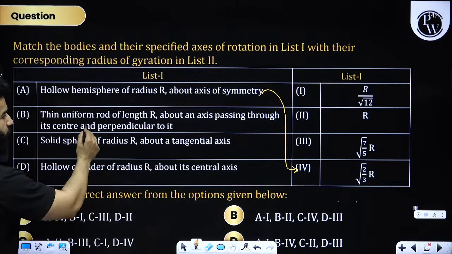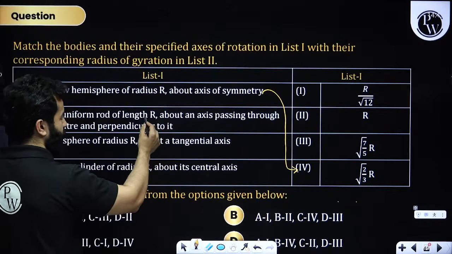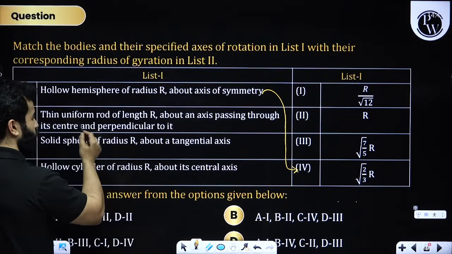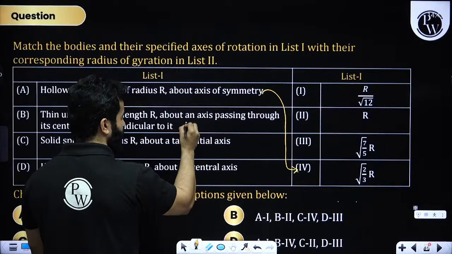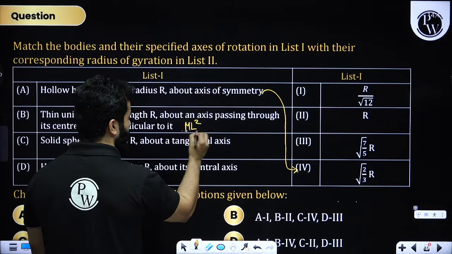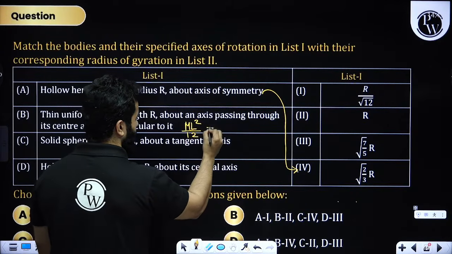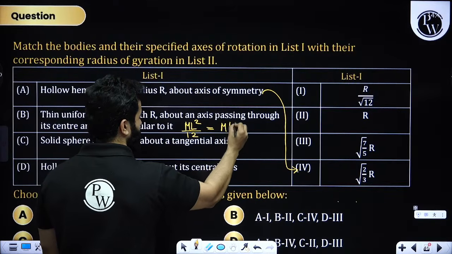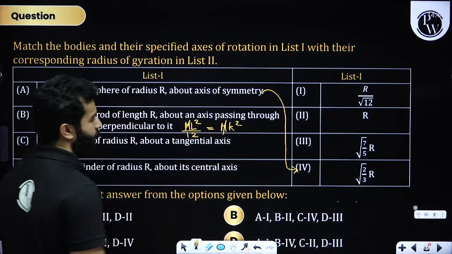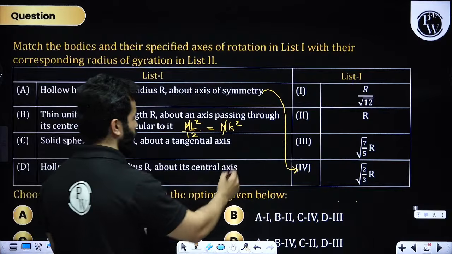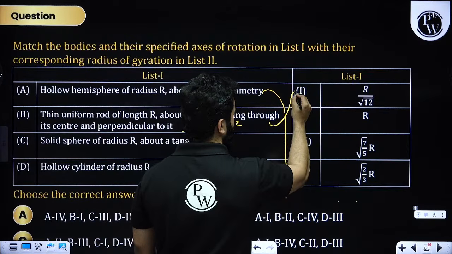A thin uniform rod of length L about an axis passing through its center. So moment of inertia is ml square by 12, and that equals mk square. So k will be equal to L divided by root 12. So this will match to option 1.